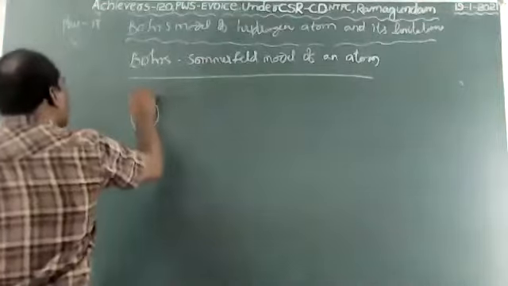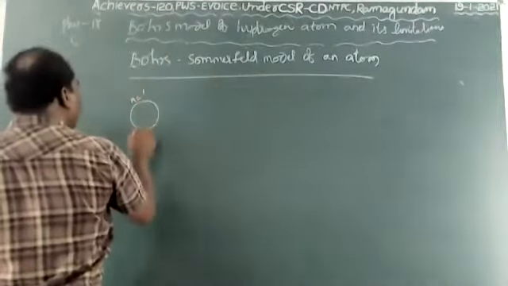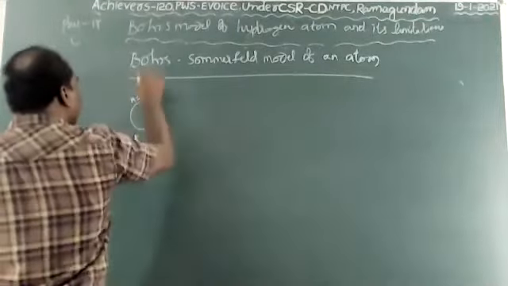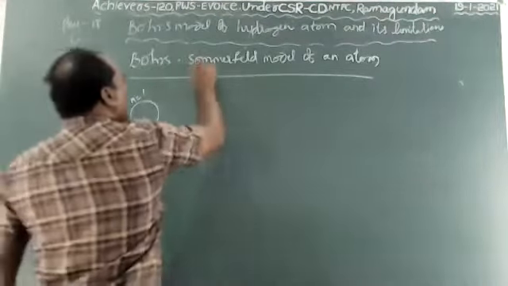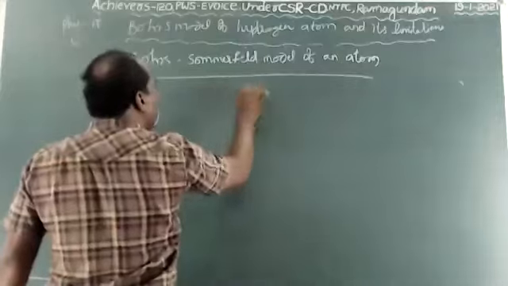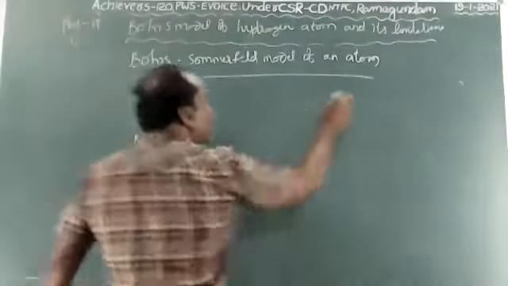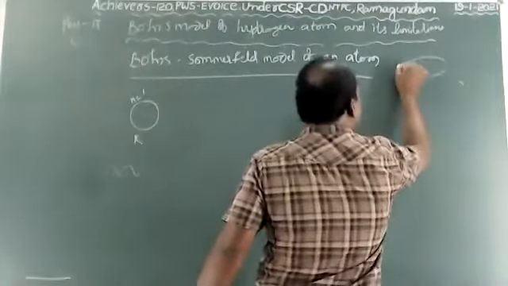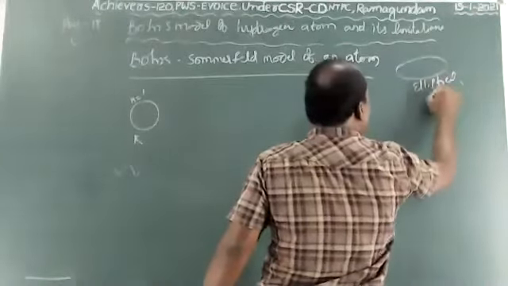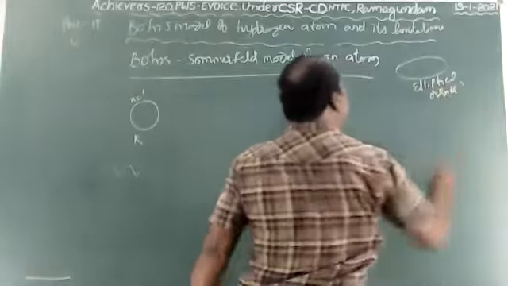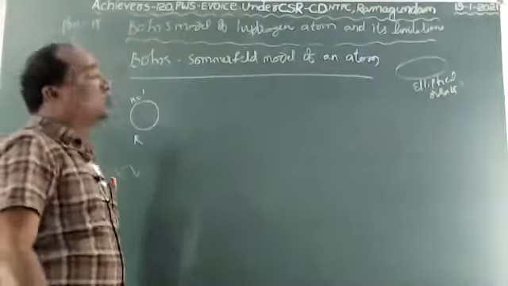It is n equals to 1, that is the K shell. Bohr's first shell is retained as usual, and Sommerfeld added elliptical orbits. This kind of orbit is called an elliptical orbit. Elliptical orbits were introduced by Sommerfeld.